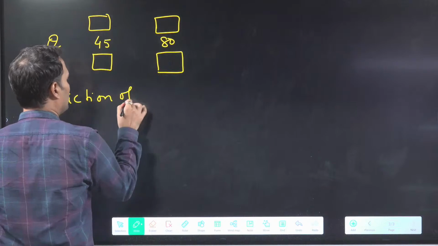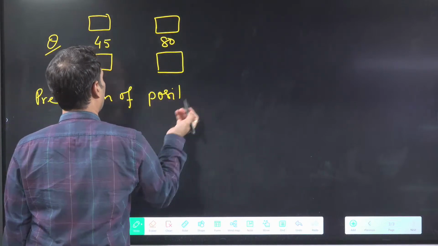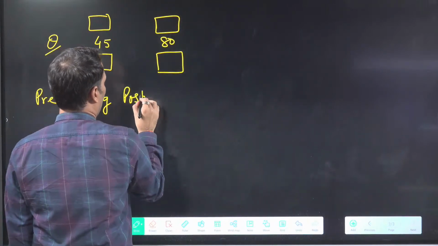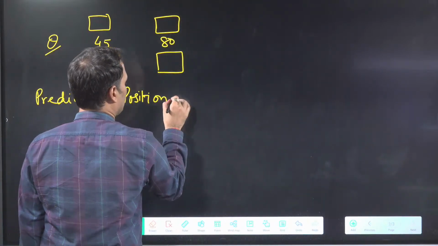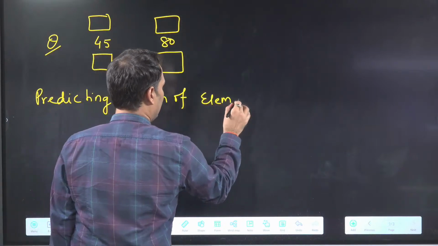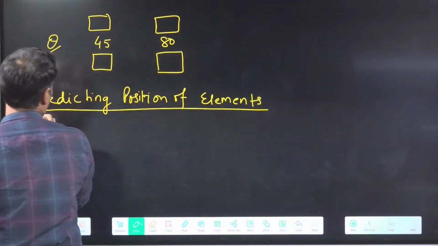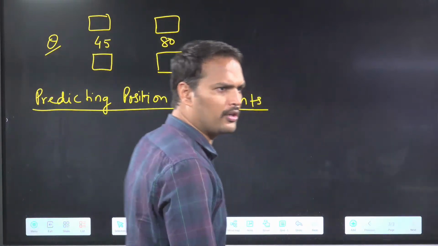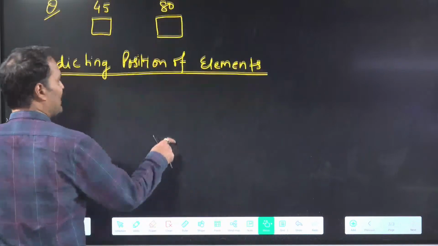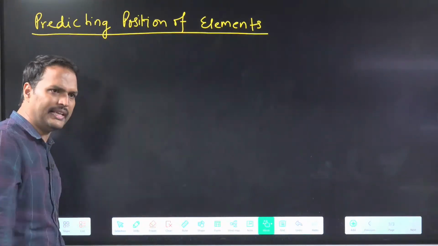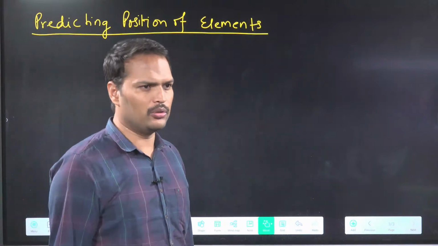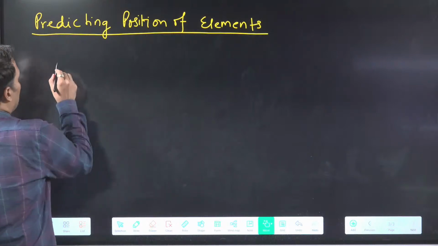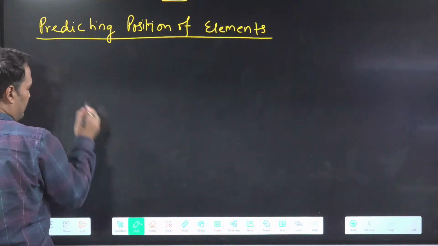Prediction of position of element, or predicting position of elements. Very important. They ask you, and there is a shortcut method also for this. Okay, so let's try. Last topic for today. This will only take 10, 15 minutes. So we'll try to do it as much as we can. Okay? Fine. So first of all, we will try to find period.